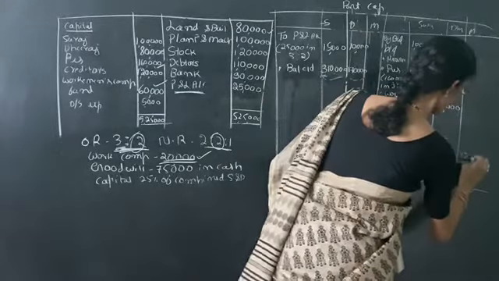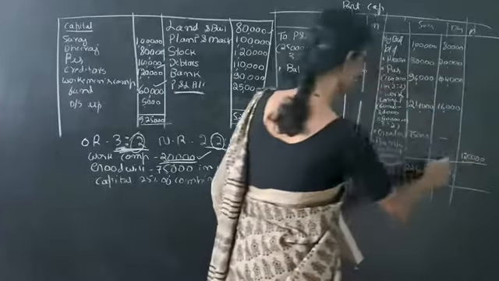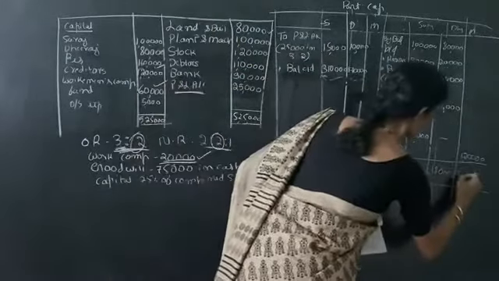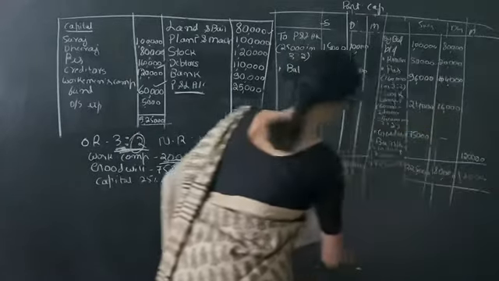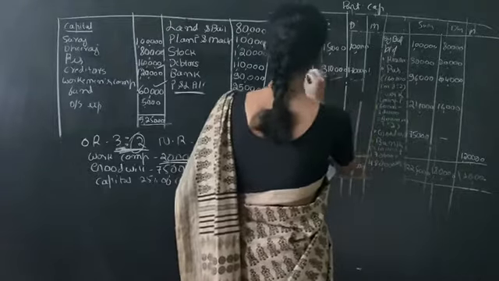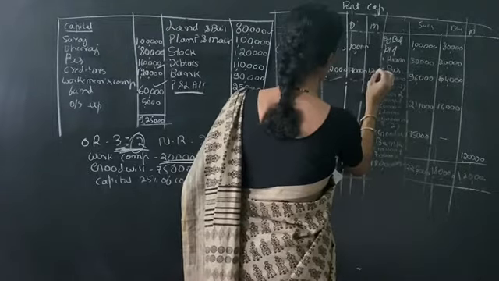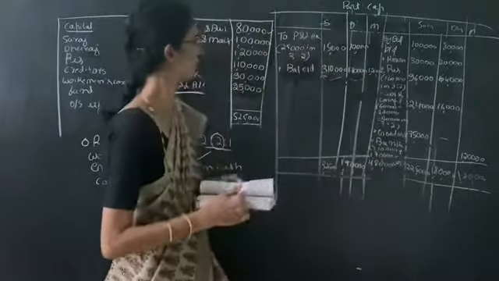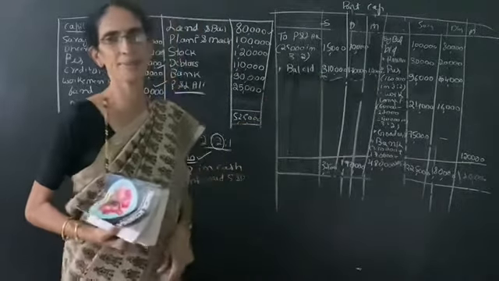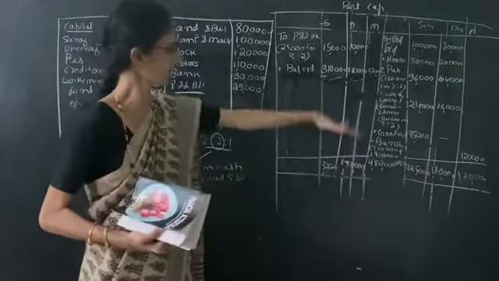So he should bring in cash. So the entry is by cash account 1,20,000. So his account total is 1,20,000 here also, here also. So the balance carried down is 1,20,000. So his capital is 1,20,000. So this is the capital account. So capital account is over.